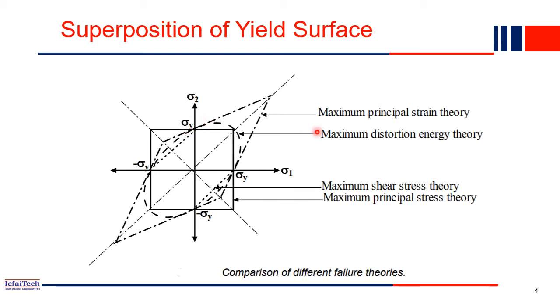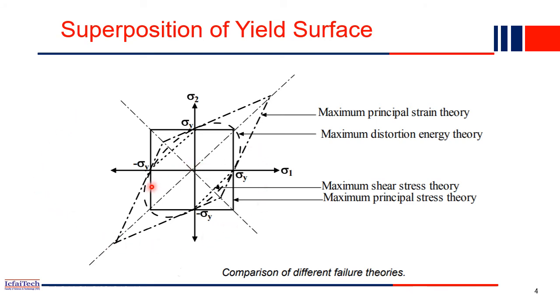Then we discussed the maximum principal strain theory. If you recall, the shape was something like that, so the failure surface will be like this dotted line. And then we discussed the maximum shear stress theory, which is this dotted line, right? And this line is the maximum distortion energy theory. What we discussed today is the final one. So please remember, all the failure theories are combined and superimposed in this diagram, and this is our final diagram for the yield surface.